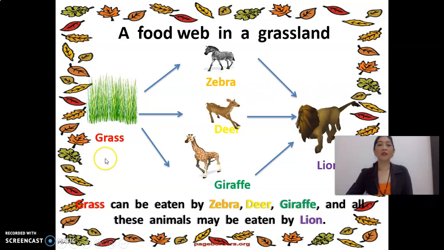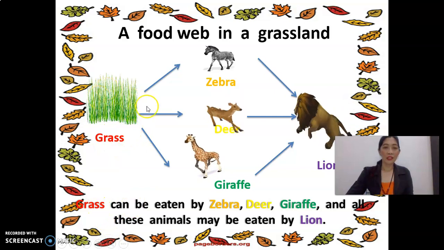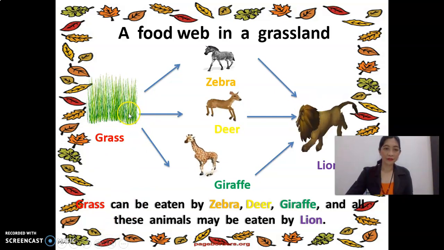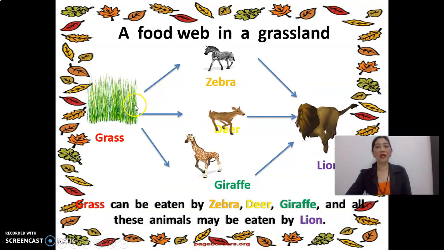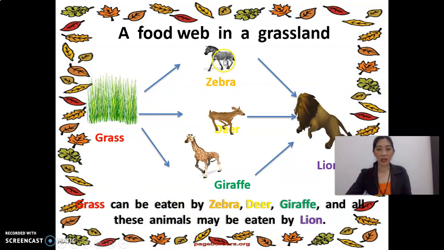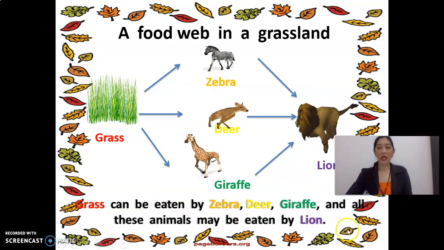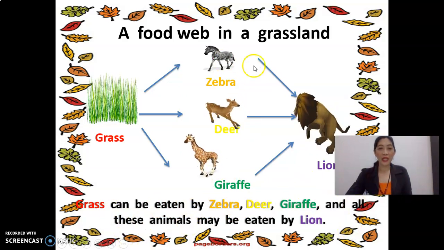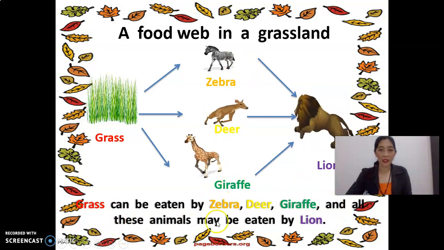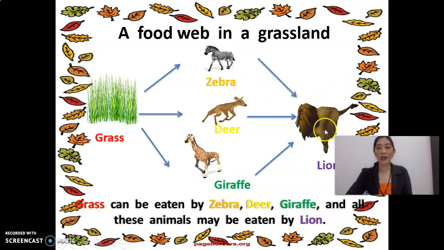Again, grass is the first. Then grass can be eaten by zebra, deer, and giraffe. And all these animals may be eaten by lion.